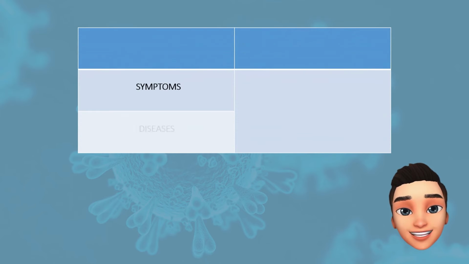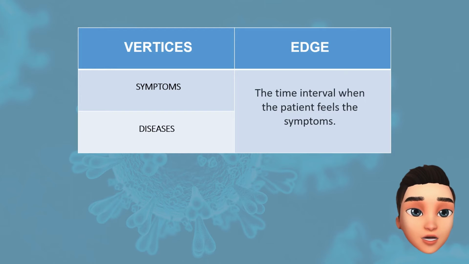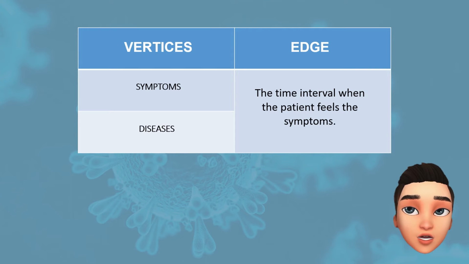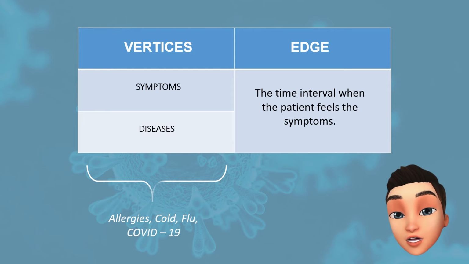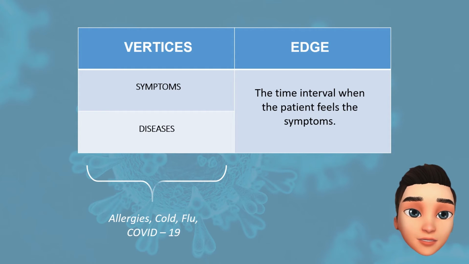The symptoms and the diseases are the vertices of our graph, while the edges are the time interval when the patient feels a particular symptom. Under the vertices, we have the following diseases that are related to COVID-19: allergies, cold, flu, and COVID-19 itself. Also, the symptoms of COVID-19 that we explained earlier.